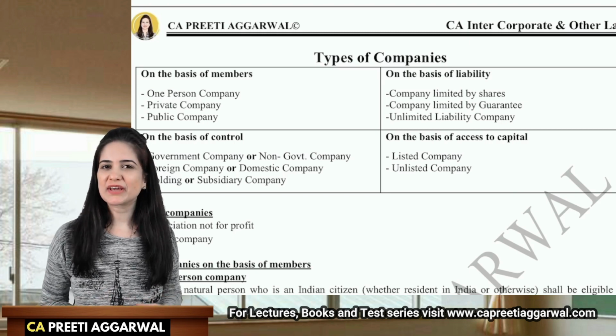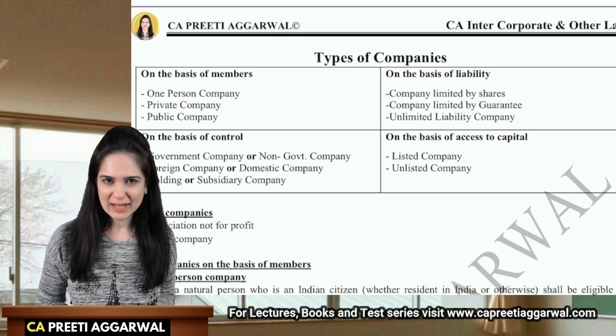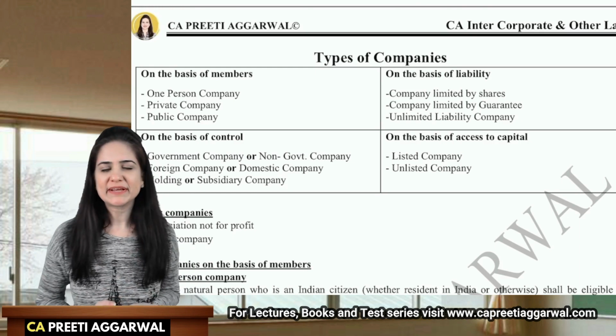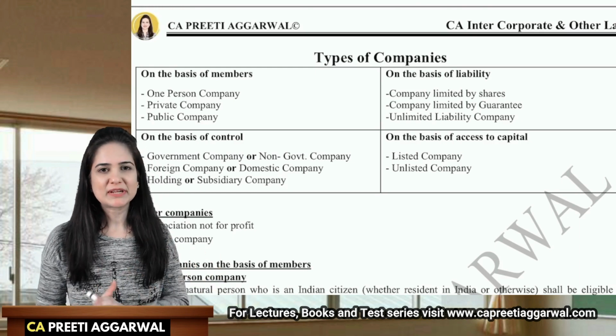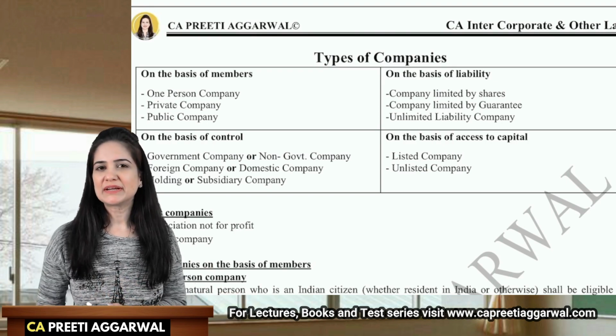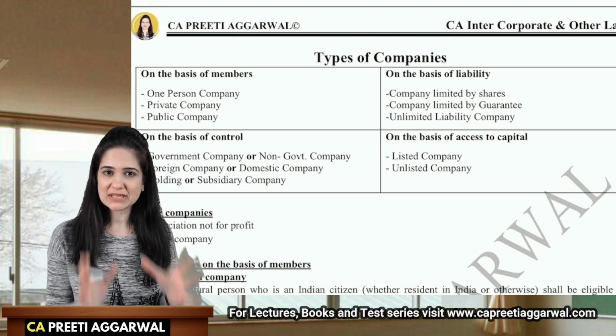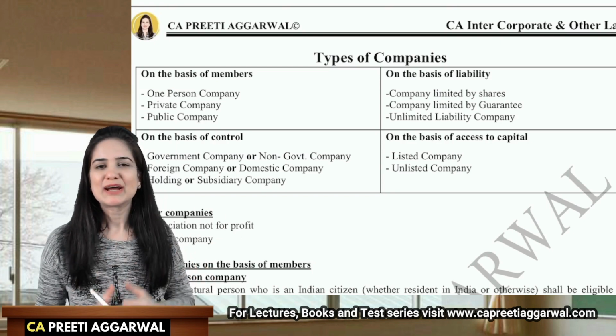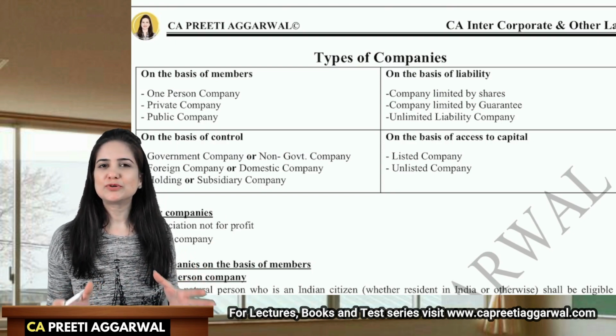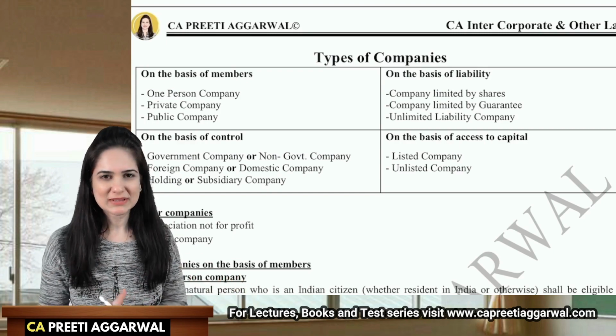Discuss classification of company on the basis of liability. On the basis of liability, companies are classified as company limited by shares, company limited by guarantee and unlimited liability company. So we are going to discuss all these three types of companies with the help of charts and my notes. After this video, you will gain immense clarity on this concept.